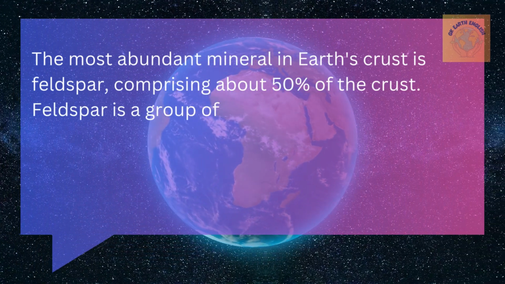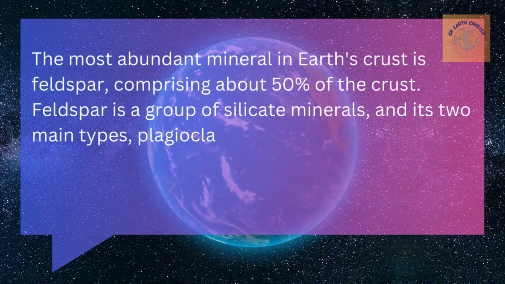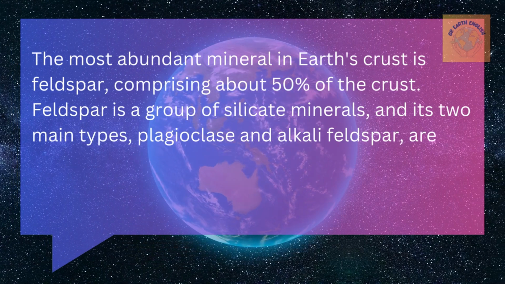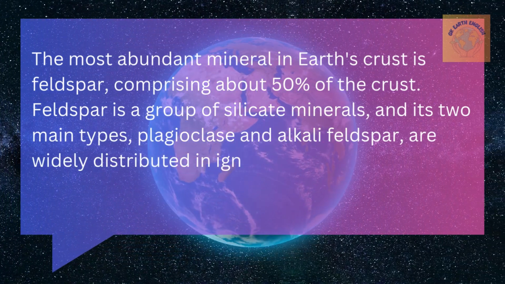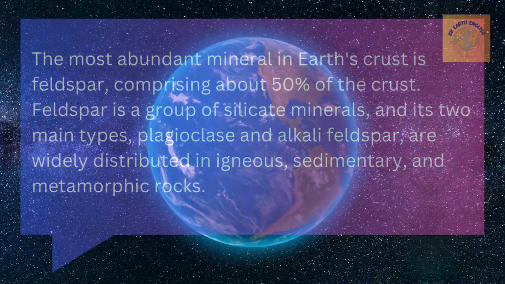Feldspar is a group of silicate minerals, and its two main types, plagioclase and alkali feldspar, are widely distributed in igneous, sedimentary, and metamorphic rocks.